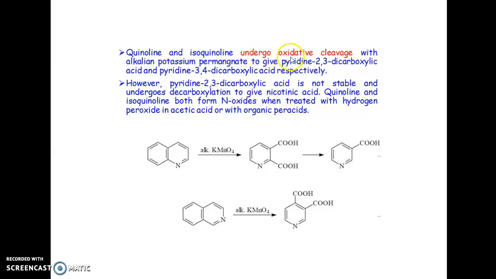Quinoline and isoquinoline undergo oxidative cleavage with alkaline KMnO4 to give pyridine-2,3-dicarboxylic acid and pyridine-3,4-dicarboxylic acid respectively. Pyridine-2,3-dicarboxylic acid is not stable, it undergoes decarboxylation to give nicotinic acid. Quinoline and isoquinoline both form N-oxides when treated with hydrogen peroxide in acetic acid or with an organic peracid. So these are the reactions which are given for the oxidative cleavage. Thank you.